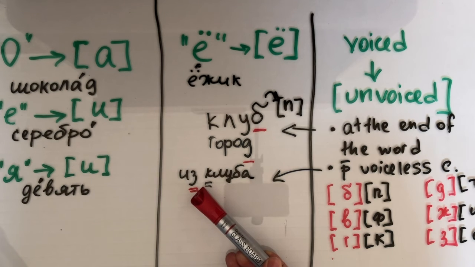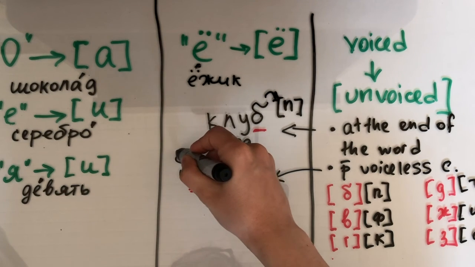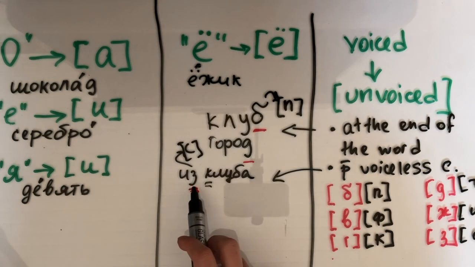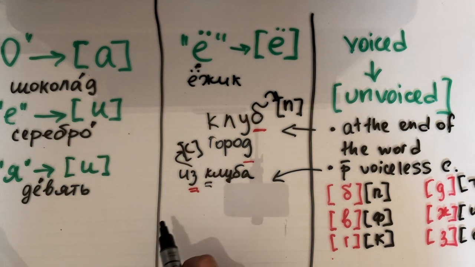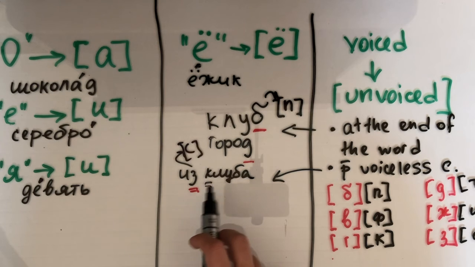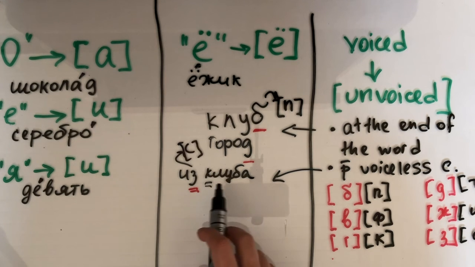Let's have a look at its pair. Z is paired with S. That's why we will pronounce it as S. Из клуба. Not из клуба. No. It's wrong. You should say из клуба.